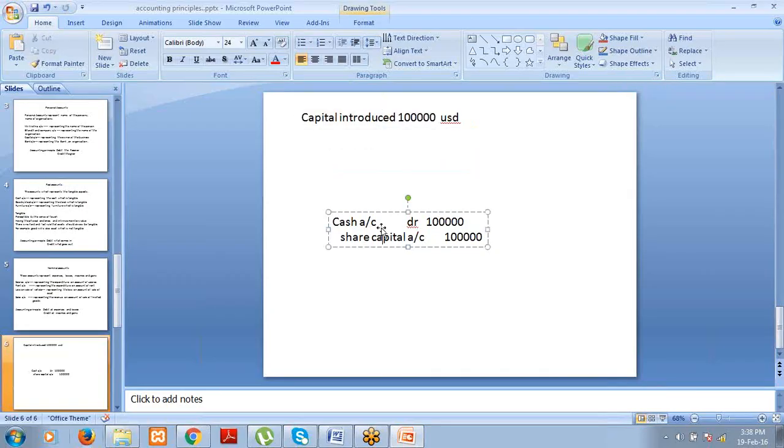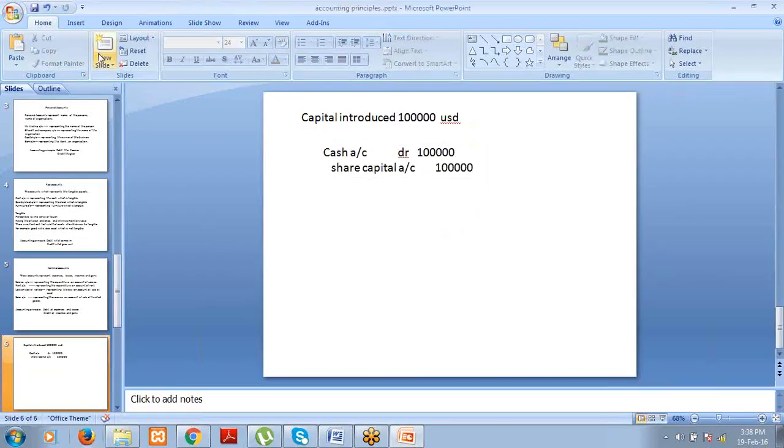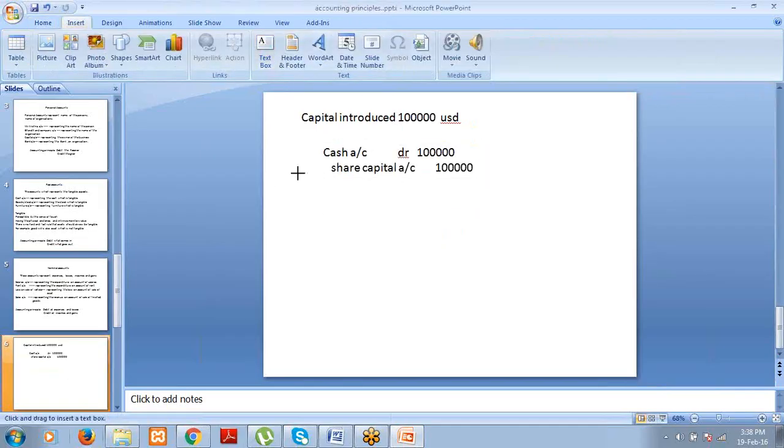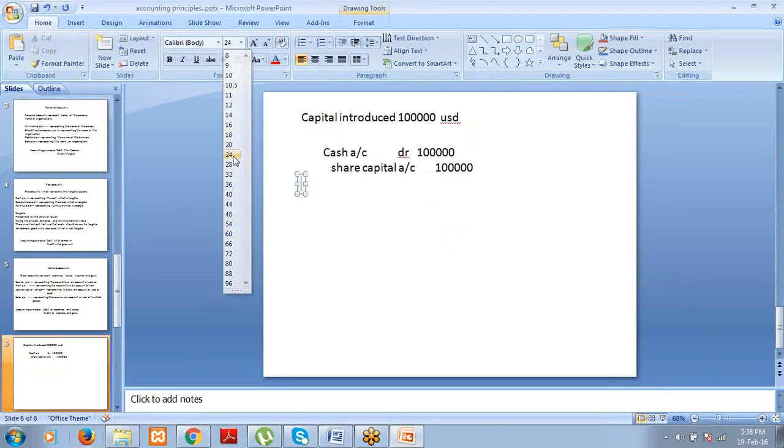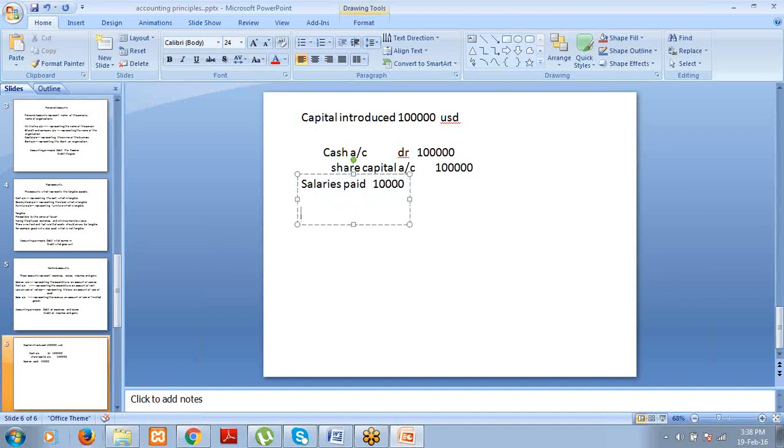Then this is one business transaction. Right? Suppose, for example, today we have paid salaries. This is one business transaction. Salary is paid $10,000. Then in this business transaction, what are the two aspects? In every business transaction, you have to find out two important aspects. Salary is paid 10,000 in cash. So here, what are the two aspects?